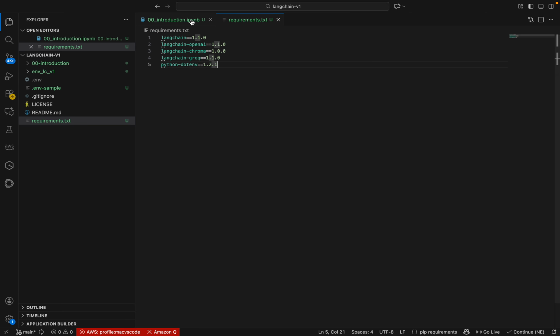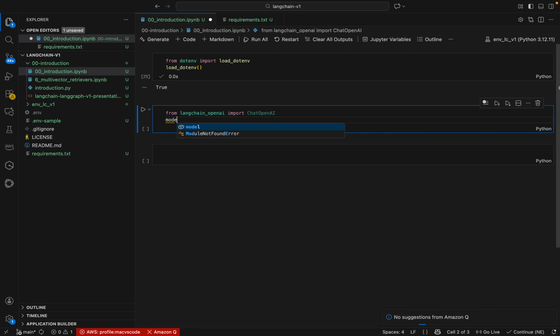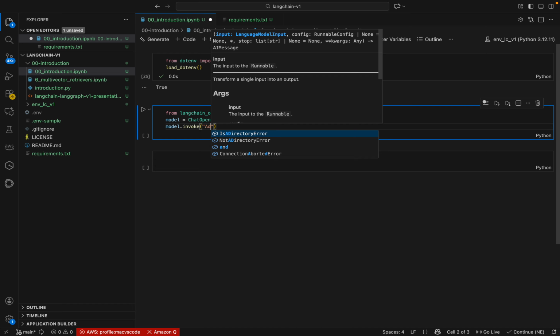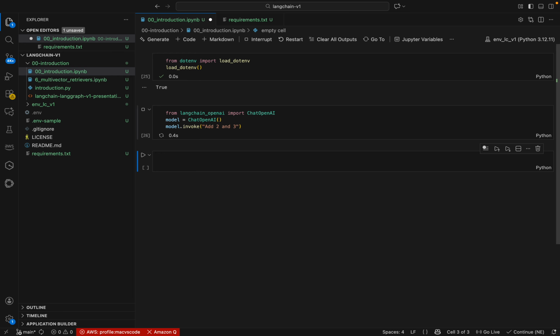First, let's think about how we can call an OpenAI function using LangChain. After installation, I can just take langchain_openai and import ChatOpenAI. Let's create a model. I can create a model with ChatOpenAI. Now let's do model.invoke. Then I can mention add 2 and 3. Execute it.